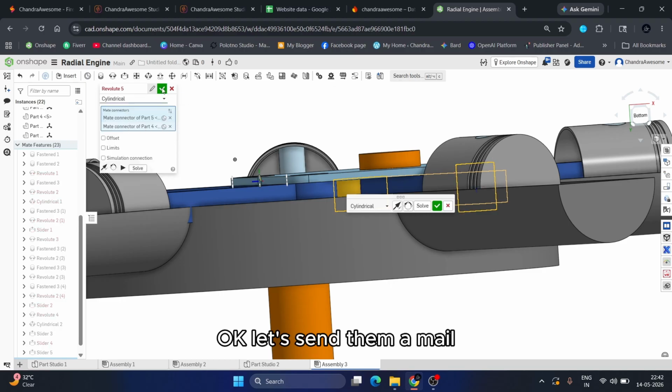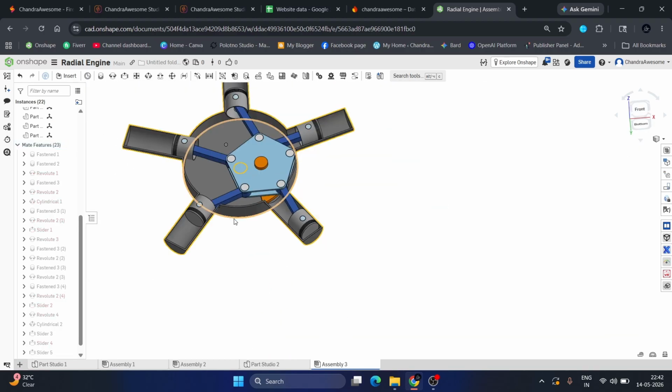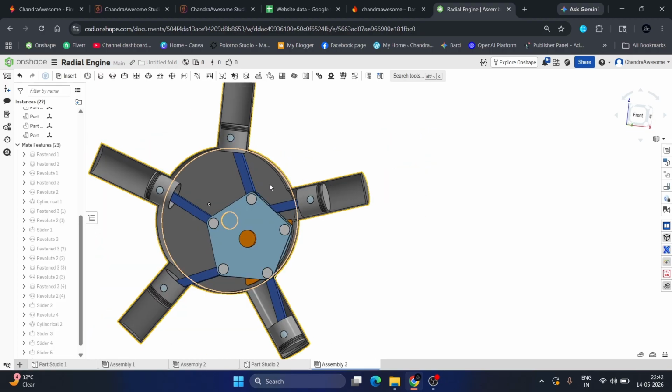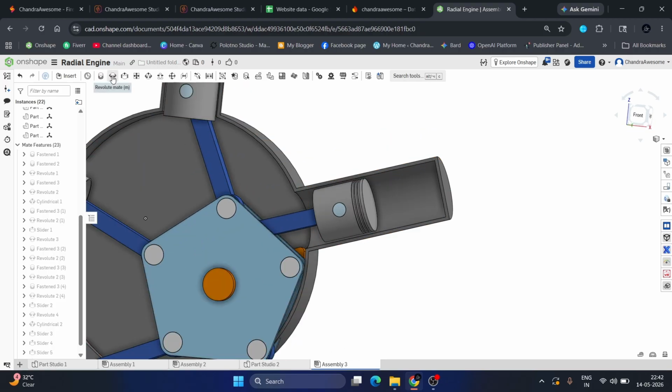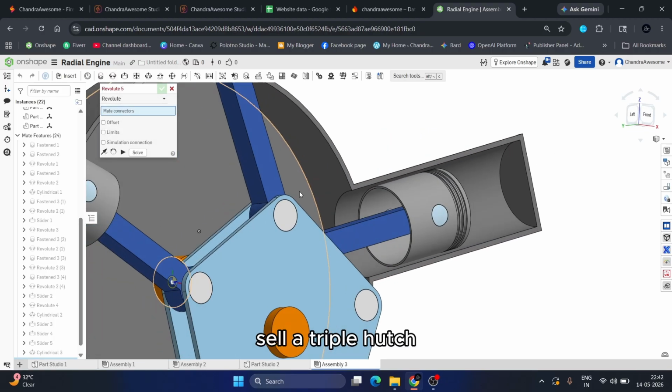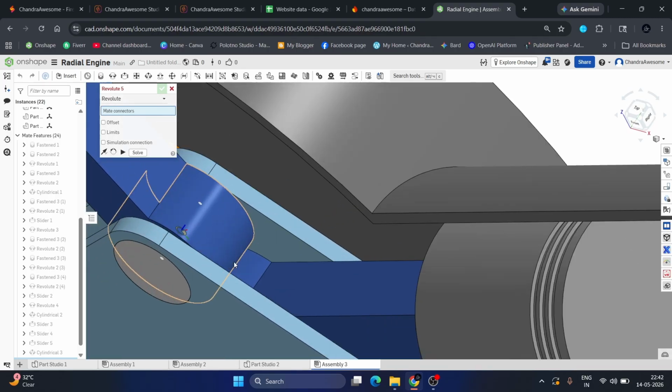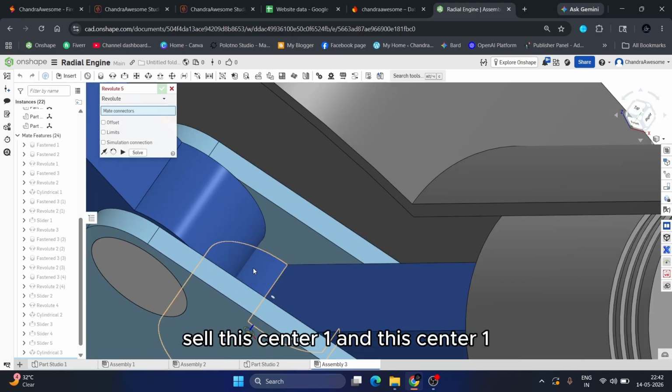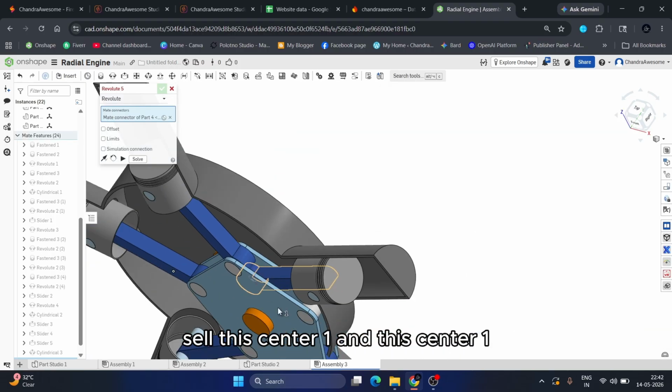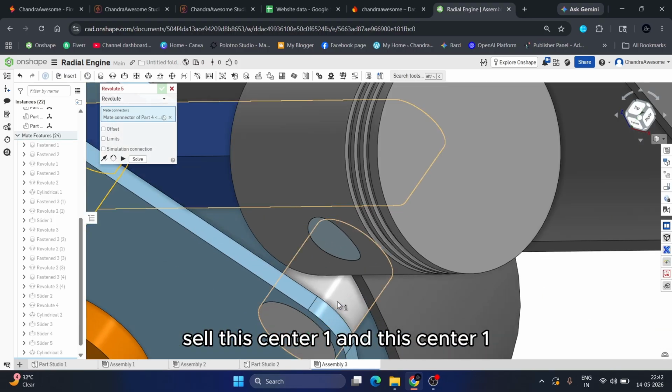Okay, let me select some remate. Select triple hinge. Select this center one and this center one.